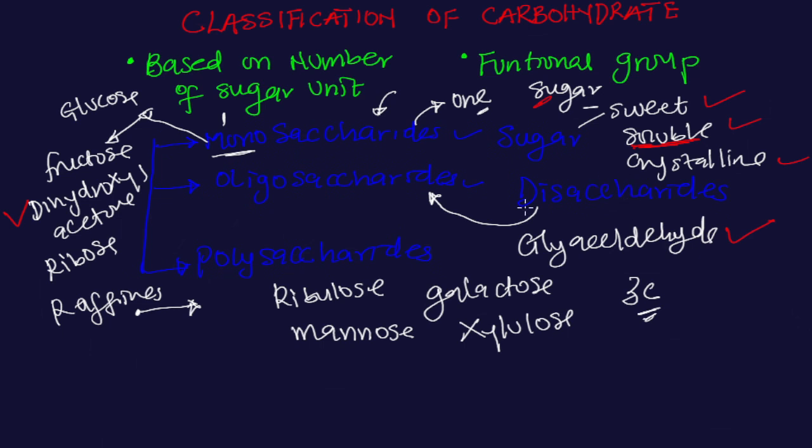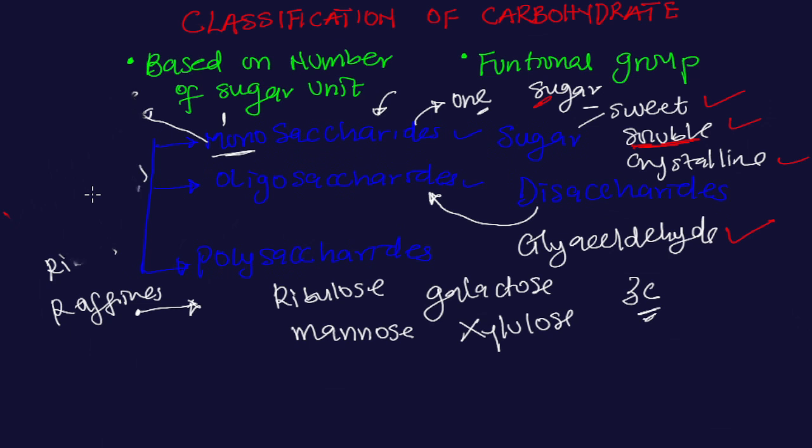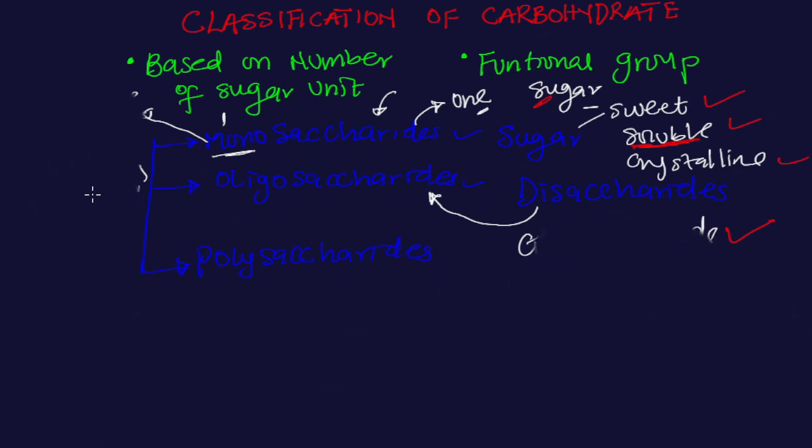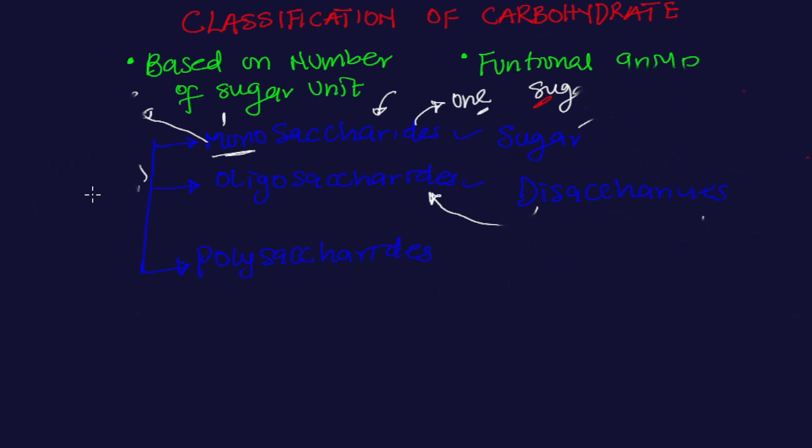Then let's move to the second case, which is oligosaccharide. Oligosaccharides contain 2 to 10 sugar units. Sometimes we could say oligosaccharide contains 2 to 100 sugar units, and some classify it like that. But here we are focusing on 2 to 10 units, because that's actually what oligosaccharide is. Now, oligosaccharides are classified based on 2 sugar units.